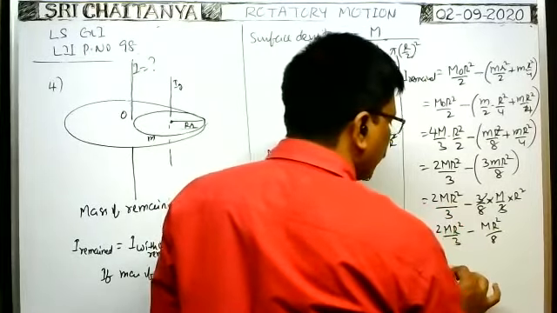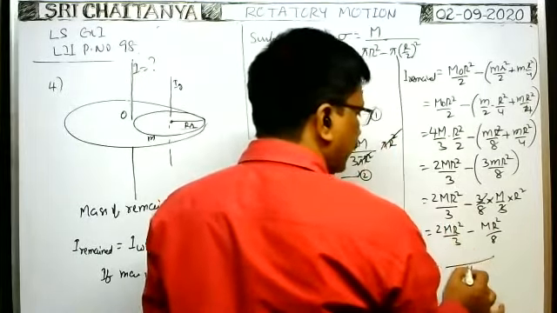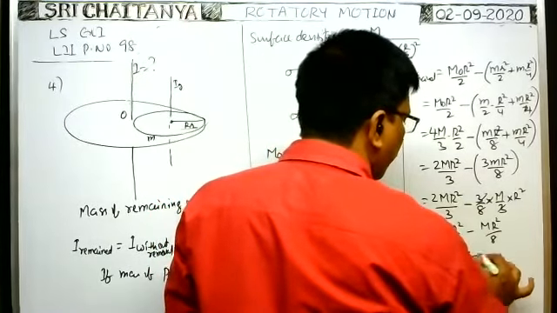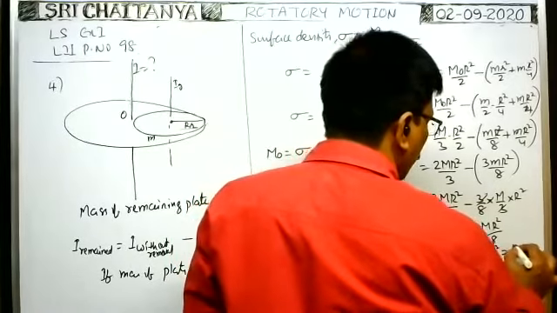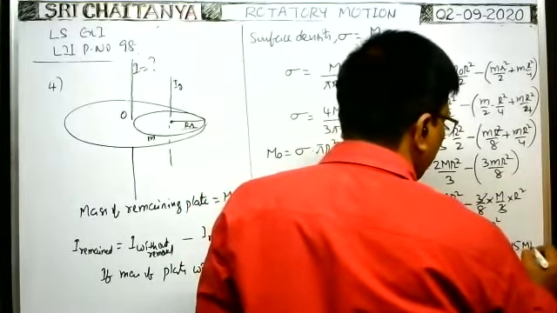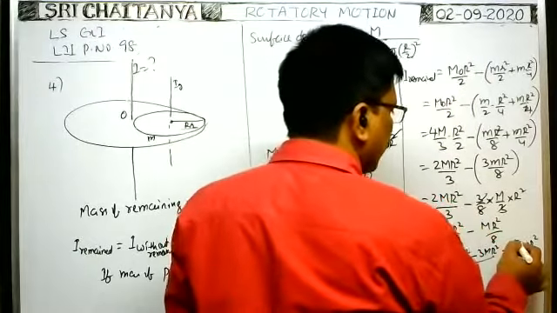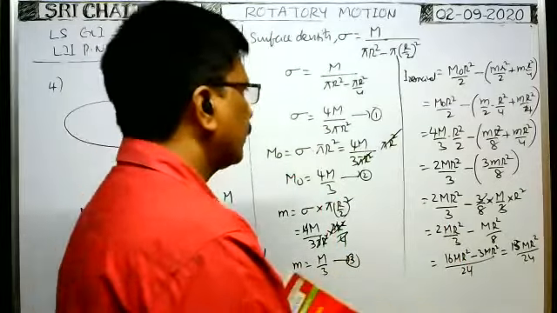Again you take LCM, 24 is the LCM, no? Then 3 8s are 24, 8 2s are 16. 16 MR square minus 3 MR square. That is equal to, sorry, 13 MR square by 24. Yeah, that is the only answer.